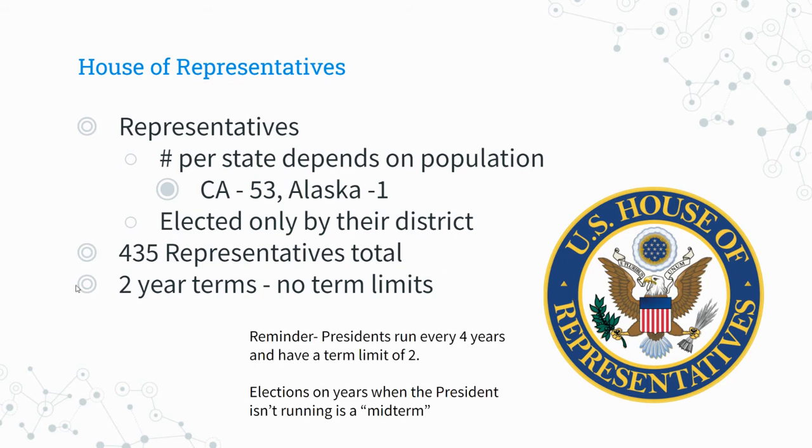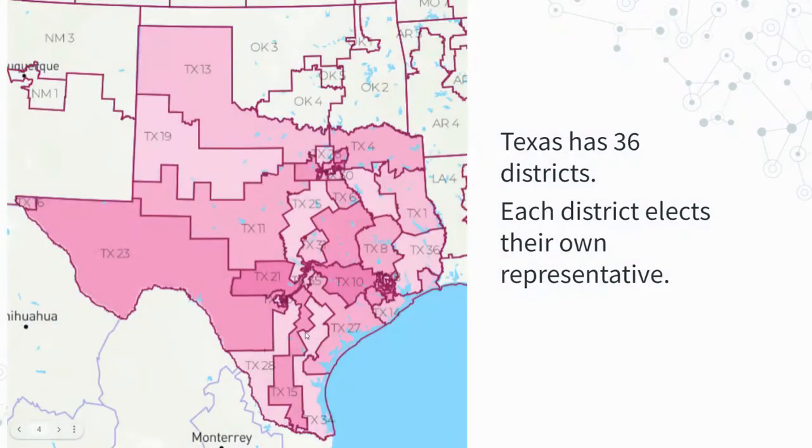So you may notice that means that the representatives have to run every 2 years. And when we have an election in the middle of a president's term, we call that a midterm. So we have these elections where there isn't a presidential election happening, but all your representatives are running for re-election. That's a midterm election.